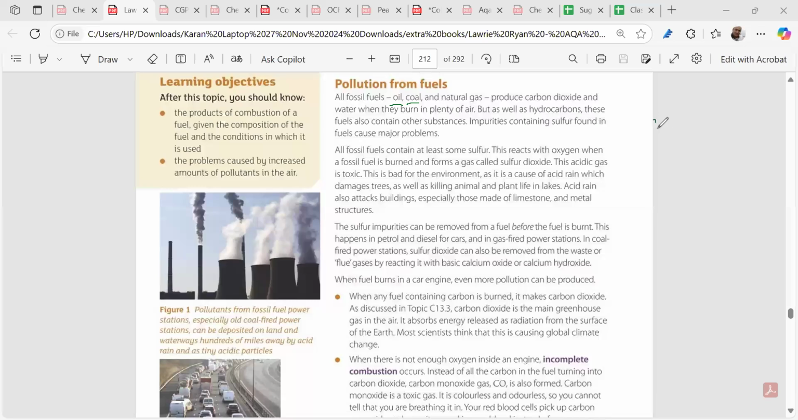Although nowadays we are ensuring that sulfur is eliminated as much as possible, when we burn fossil fuels, by default the sulfur also burns to give you sulfur dioxide. This bit you have to know. The sulfur in fossil fuels will give out sulfur dioxide.